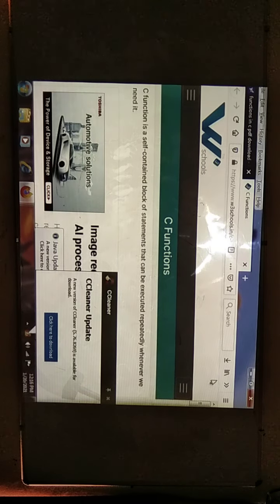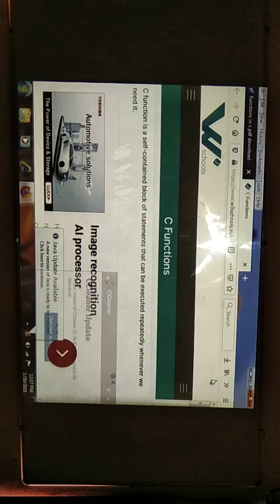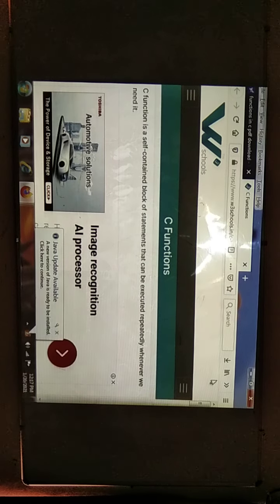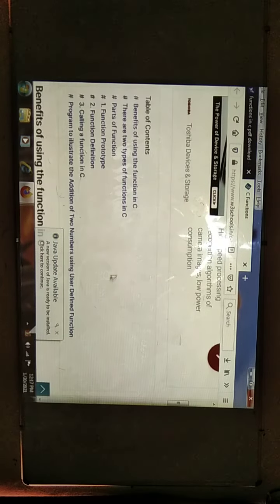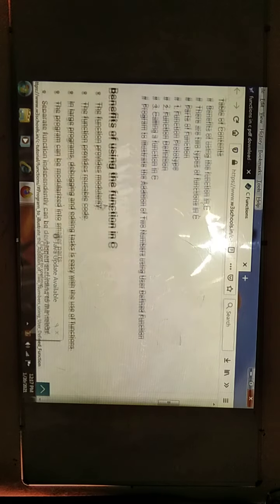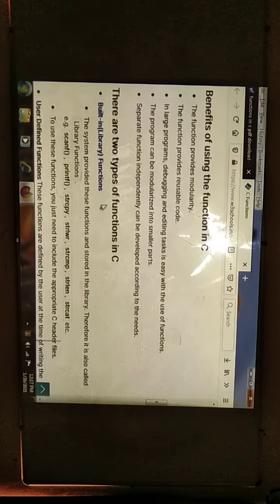That is called a function. A C function is a self-contained block of statements that can be executed repeatedly. Repeatedly we can execute it whenever we need it, meaning whenever we require it, at that time we use the C functions. Next we can see the benefits of functions.